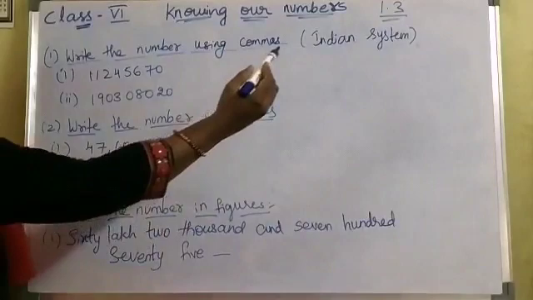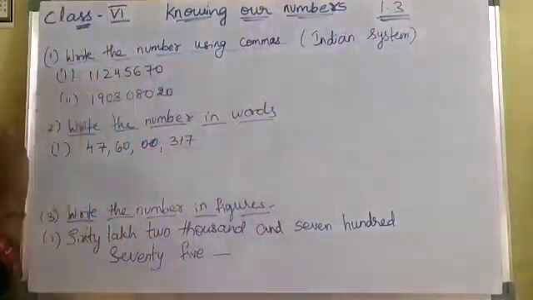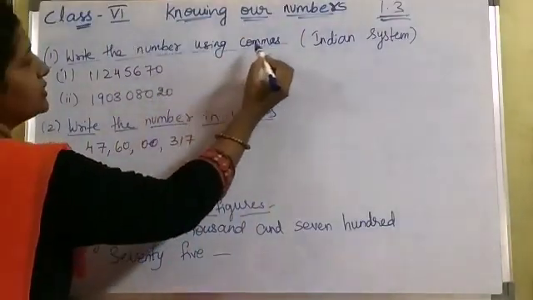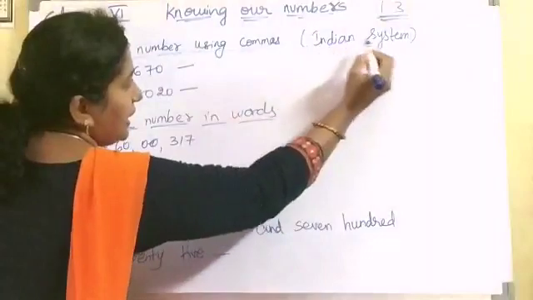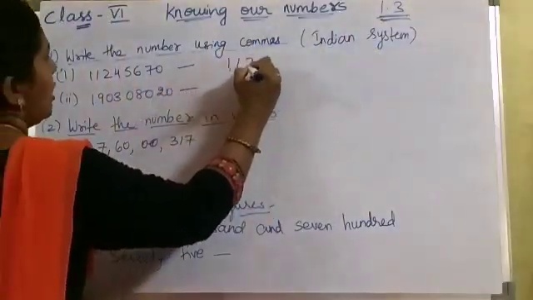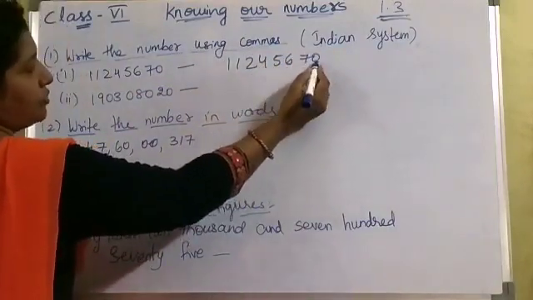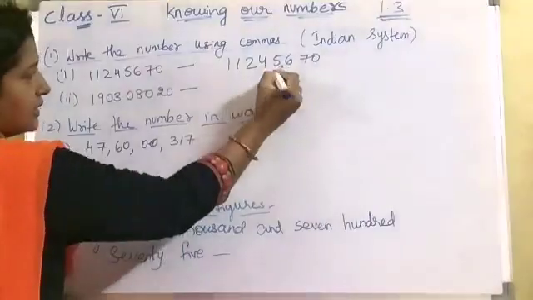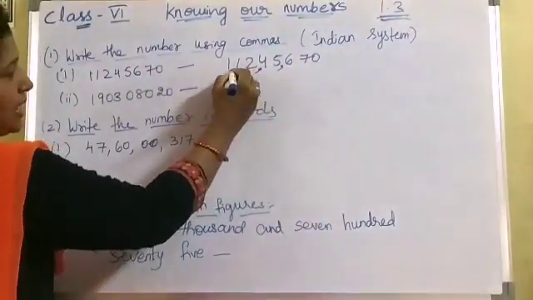Next, I am going to discuss exercise 1.3. In the first part, write the number using commas in the Indian system. Just now I discussed how to keep commas: first three digits are ones, tens, hundreds, then thousands, 10,000s, next lakhs, 10 lakhs and crores.